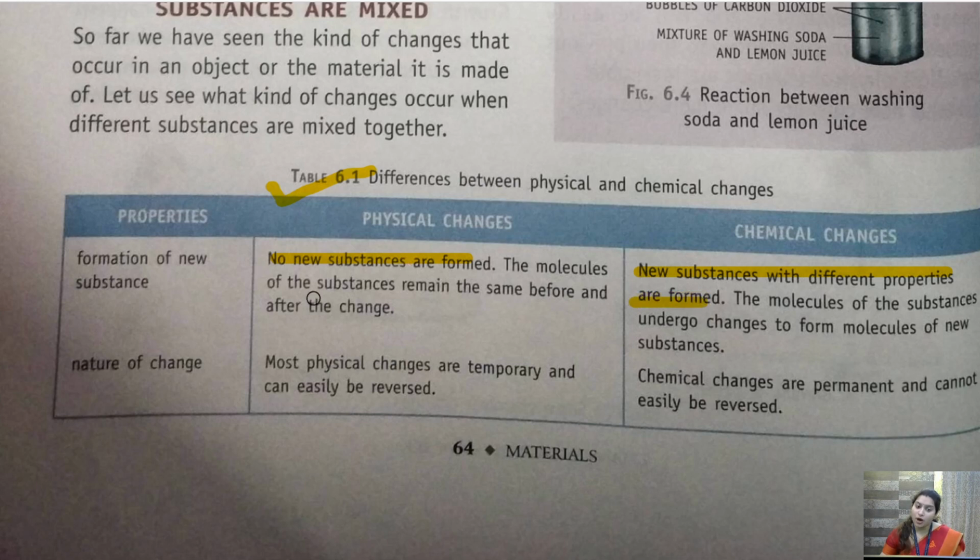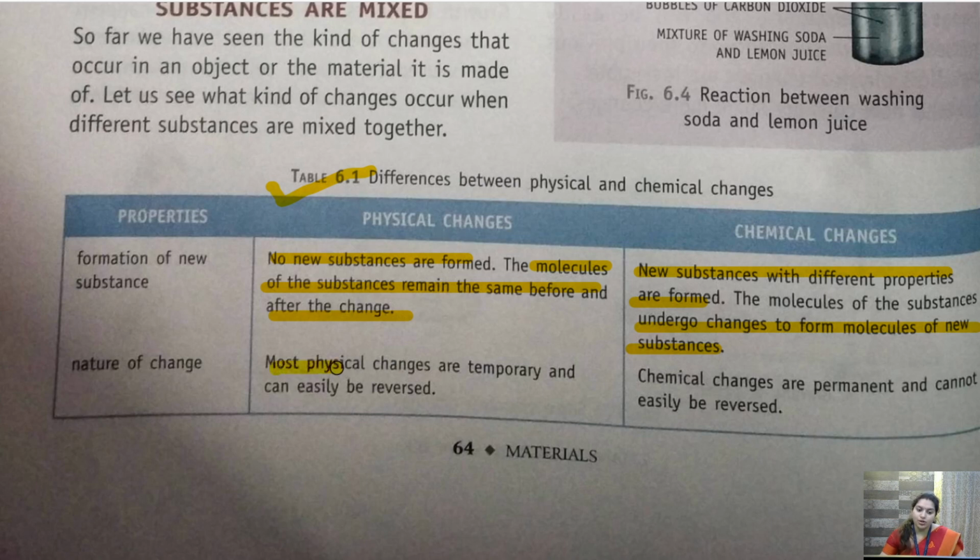Because no new substance is formed, the molecules of the substance remain the same before and after the change. जो उनका molecule है that will not change. But in case of chemical change, they undergo changes to form new substances. Getting it? So this is the difference between physical and chemical change.